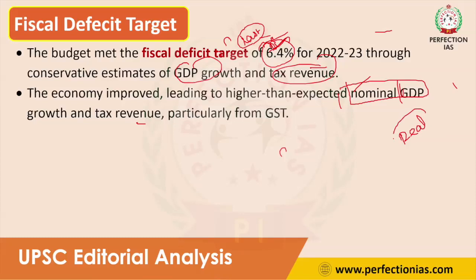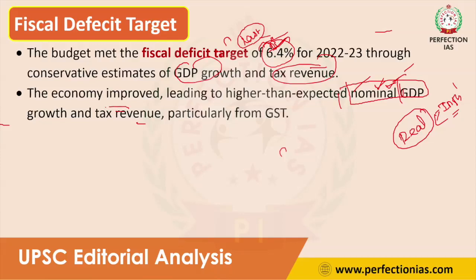Real GDP means when we subtract inflation from GDP. Nominal GDP means without subtracting inflation. So due to economic recovery, GDP increased and tax revenues also increased.